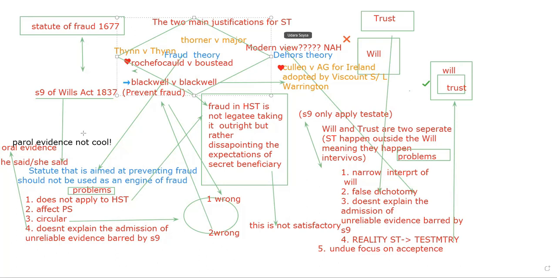So basically, fraud theory is a justification for secret trust. Secret trusts are justified on the basis that section 9 of the Wills Act was aimed to prevent fraud, and should not be used to commit fraud. That is the judgment you see in the case of Rochefoucauld versus Boustead. Section 9 should not be used to commit fraud because section 9 was made to prevent fraud.